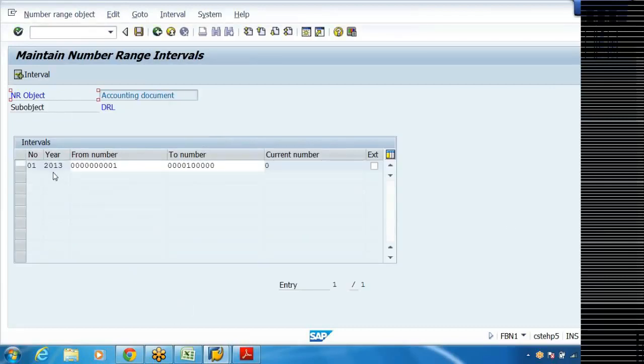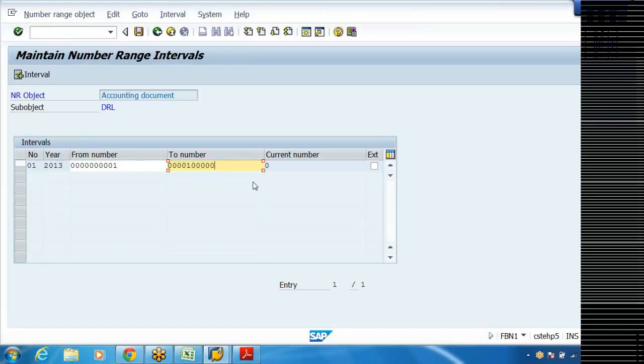So every year I need to make changes, right? Every year, see 1 in 2013, again 1 in 2014. Upper limit? This is from number to number. This is the upper limit.